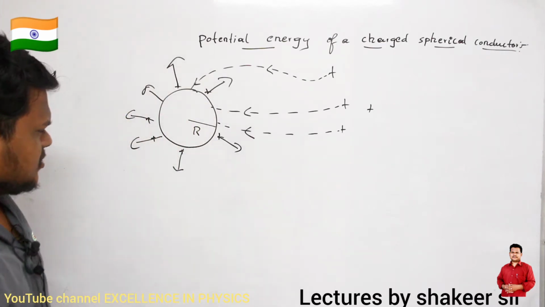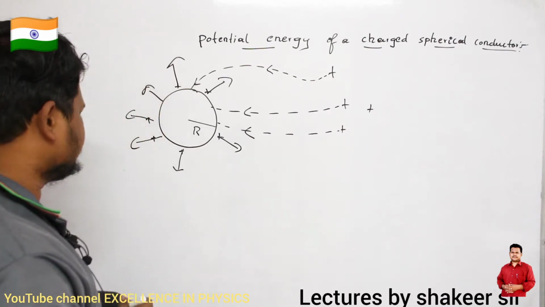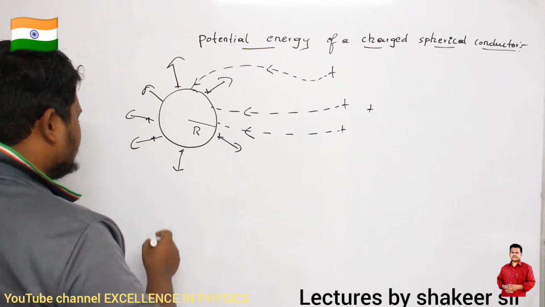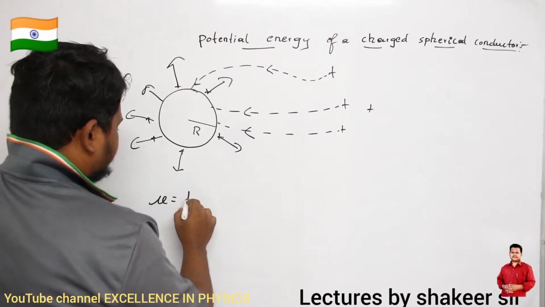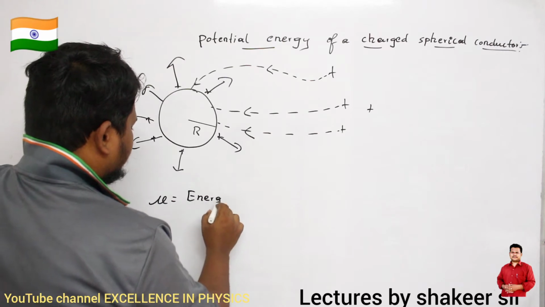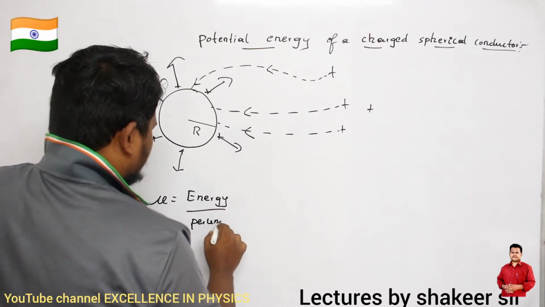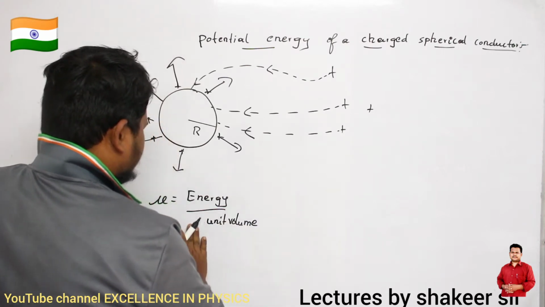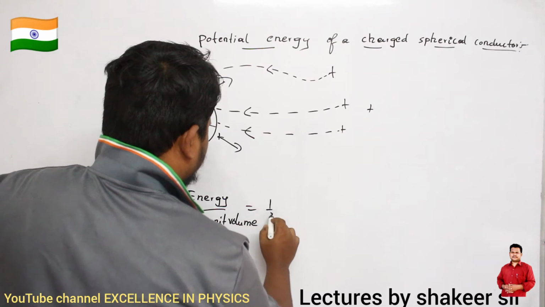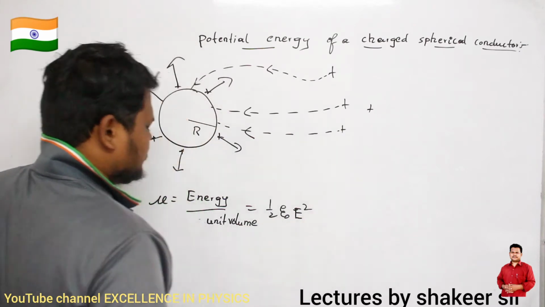The energy density equation we already studied in the last class. Energy density is nothing but energy stored per unit volume. It can be written as half epsilon naught E square.